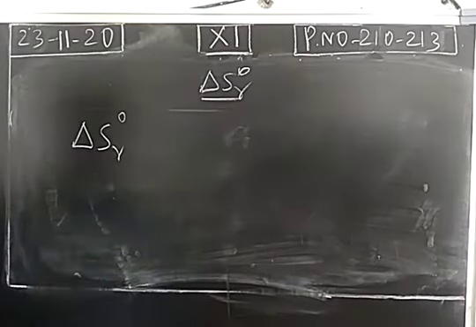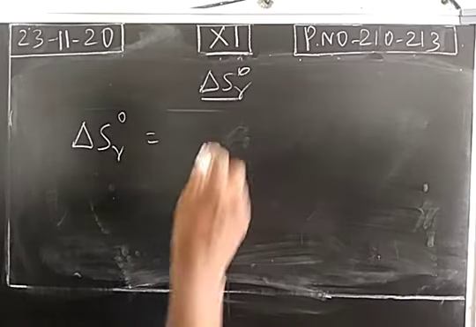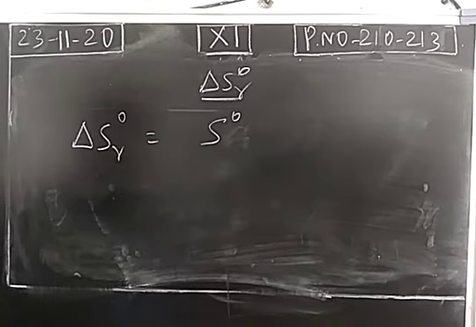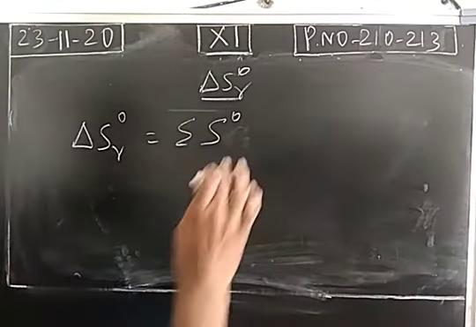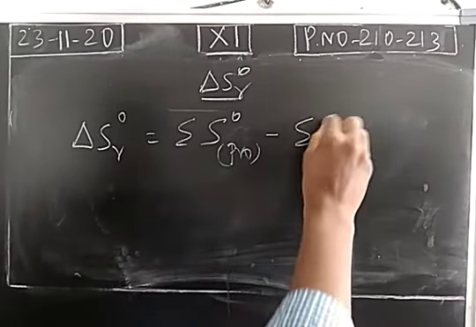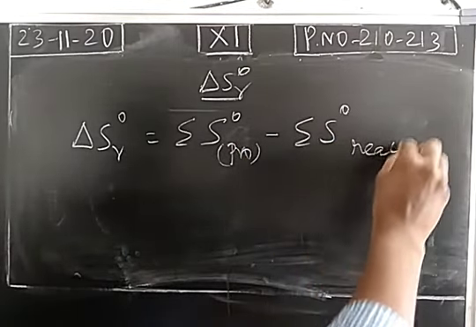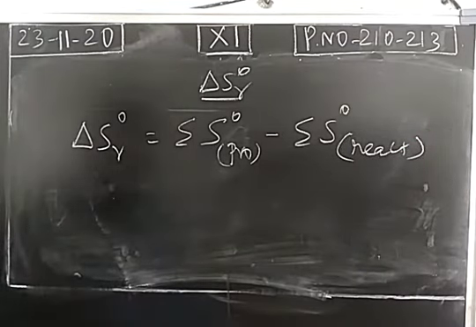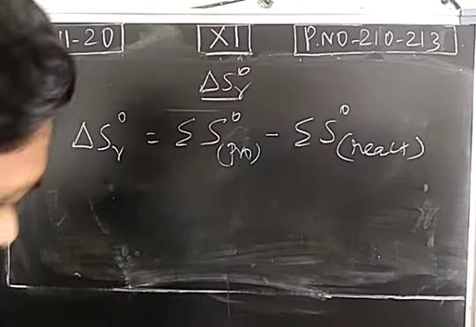Standard entropy change of the reaction is calculated from the standard entropy of products and reactants. As I told, like enthalpy, you apply the concept for entropy. We already studied that reactants will be converted into products. So, sum of standard entropy of products minus sum of standard entropy of reactants. From the entropy of reactants and the products, we calculate the standard entropy change of a reaction.